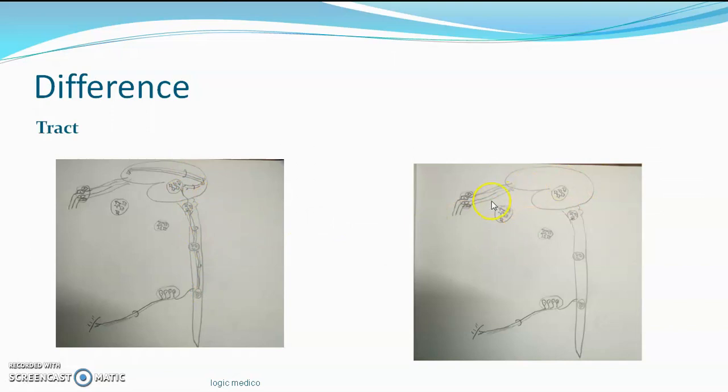Whereas the cranial nerves are the olfactory nerve, sense of smell; the vestibulocochlear nerve, sense of hearing; the optic nerve, sense of vision; and spinal nerves like the ulnar nerve, radial nerve, brachial plexus, lumbar plexus. These nerves are collections of bundles of myelinated axons outside the CNS. Same thing, myelinated axons within the CNS we call a tract.